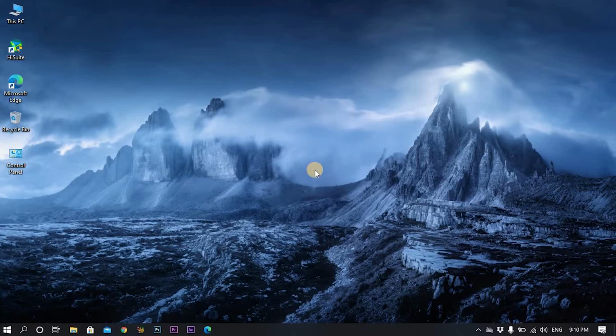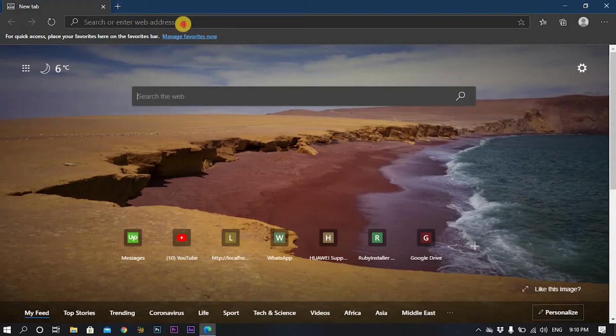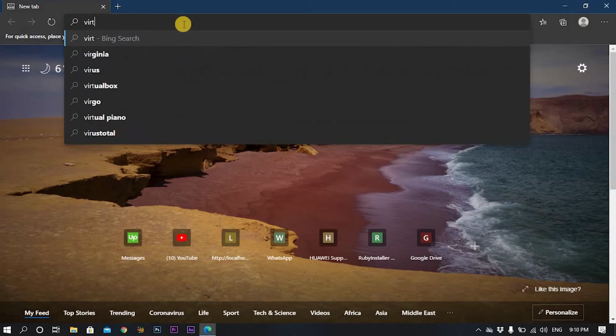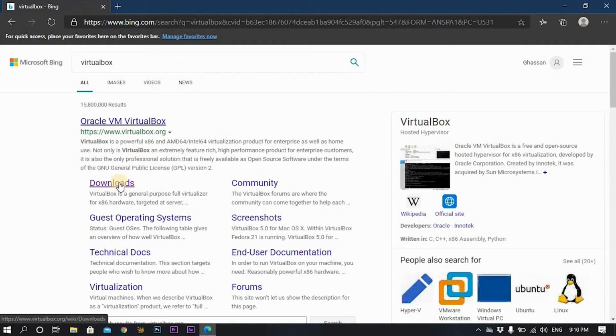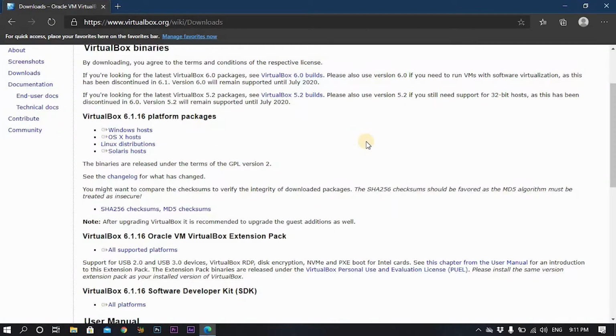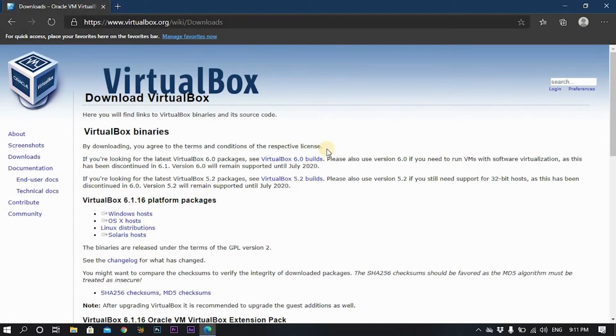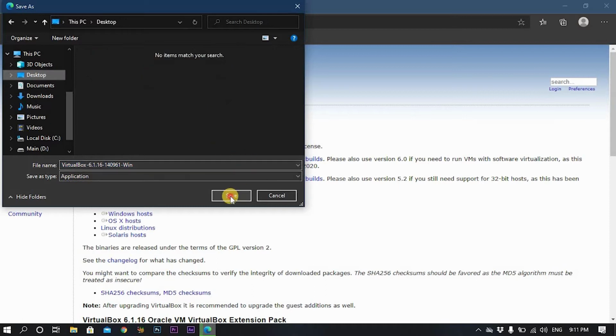In order to do that, first of all you need to install VirtualBox, which will make a virtual machine for the Parrot operating system to operate. So you go to your browser, then you search for VirtualBox, then you go to downloads. Depending on what type of system you're using, I'm just gonna click on Windows hosts, then I'm gonna save it.